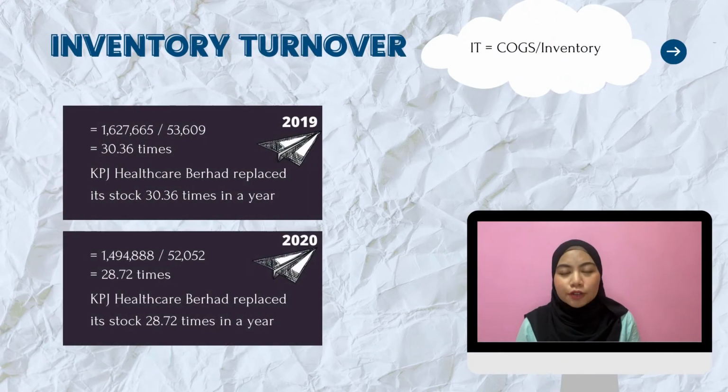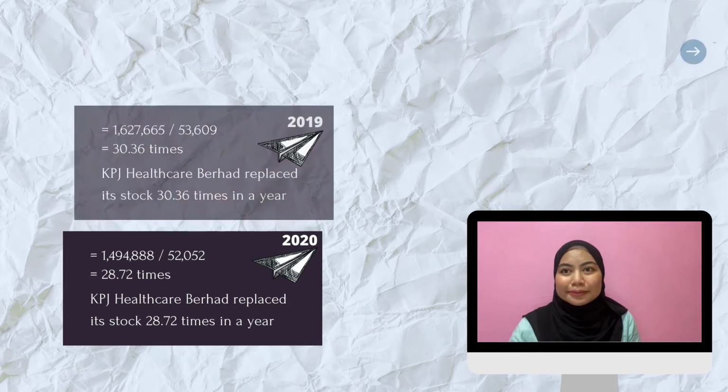and fixed asset turnover. To begin with, the formula for the inventory turnover is the cost of goods sold divided by the inventory. As seen in 2019, KPJ has 30.36 times, which describes that KPJ Berhad replaced its stock 30.36 times in a year, while in 2020, KPJ Berhad replaced its stock 28.72 times in a year. Therefore, it can be seen that in 2019, KPJ Berhad is more efficient in replacing its inventory.